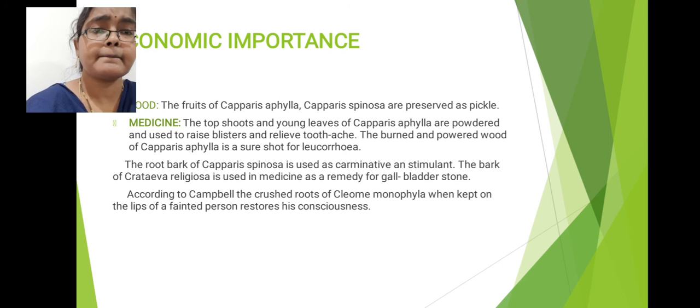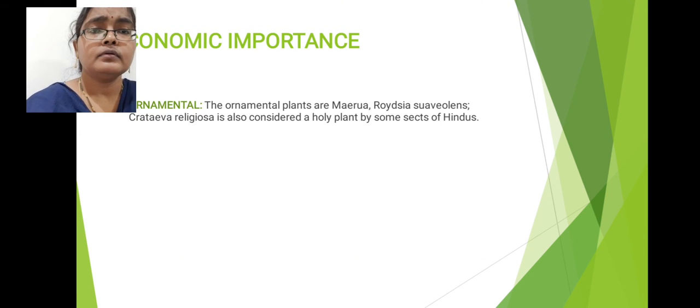Next, only a few members of the Capparidaceae family are grown as ornamentals. That means they have very little horticultural importance. Examples of such horticultural plants are Maerua, Roidsia, and Crateva religiosa. These are grown as ornamental plants.